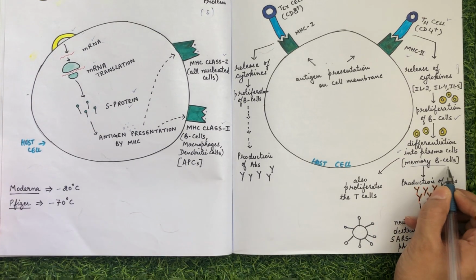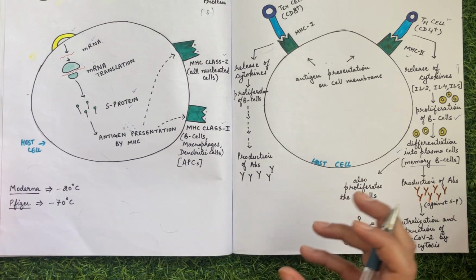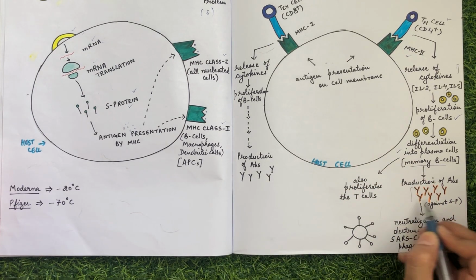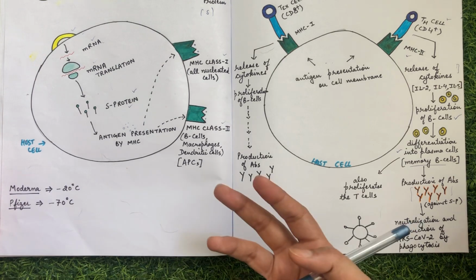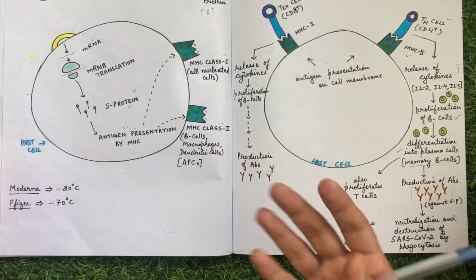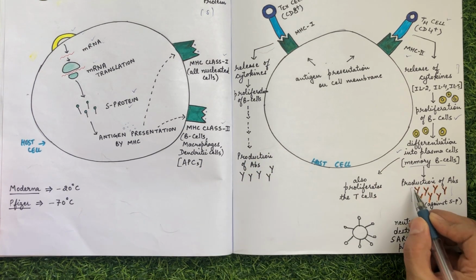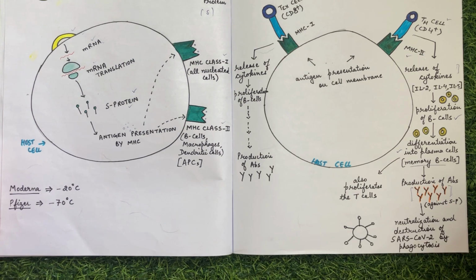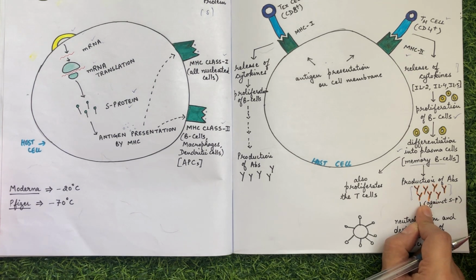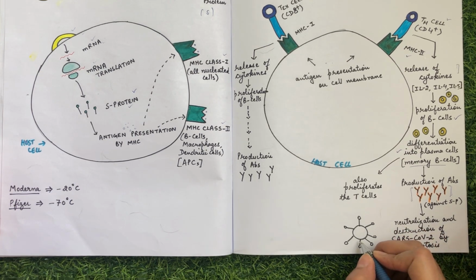Now these B cells, the memory B cells, are responsible for the production of antibodies. Now these antibodies, or the immunoglobulin molecules which are going to be formed by the B cells, are going to be directed against the spike protein. So these antibodies are formed and they stay there for a very long time, and these antibodies are going to be effective against the SARS-CoV-2.